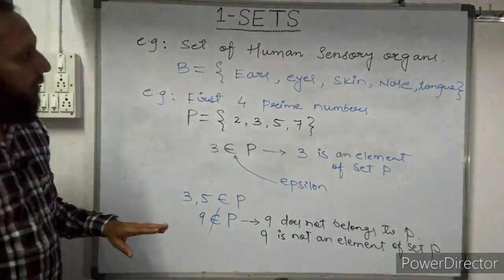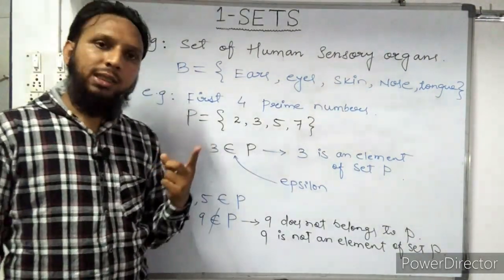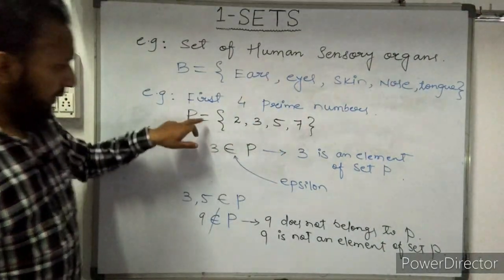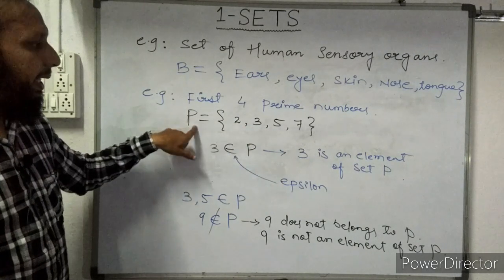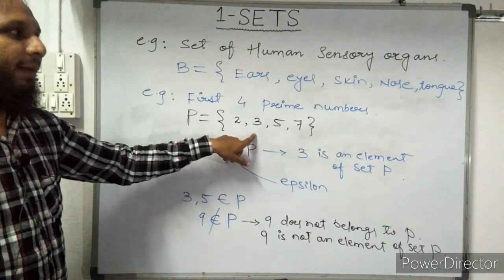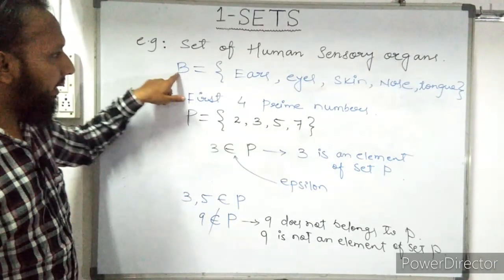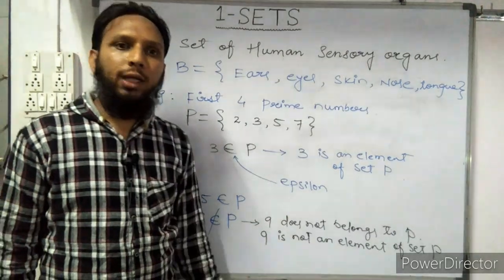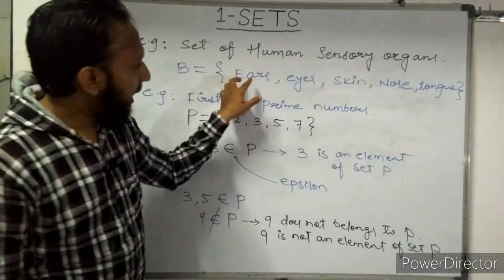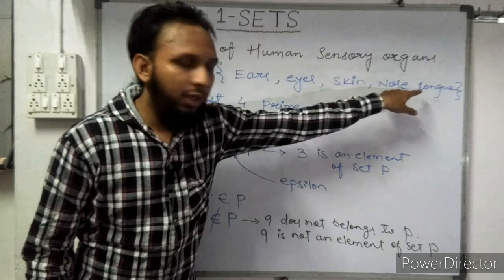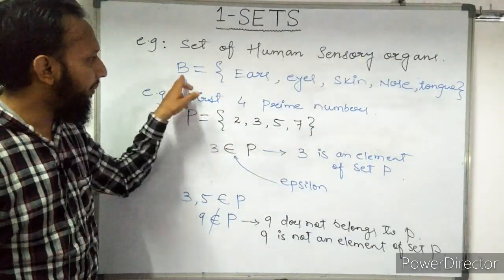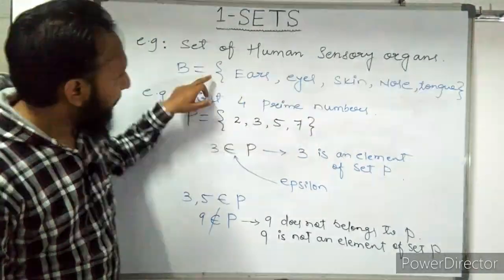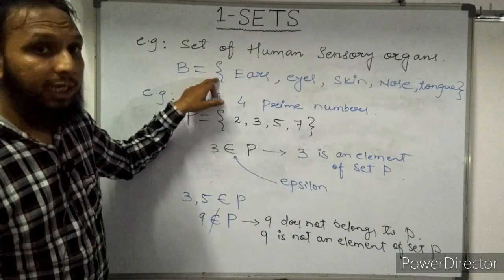गॉट इट स्टूडेंट्स? तो आज क्या क्या देखे हमने? रूल्स टू राइट सेट एंड हाउ टू रीड सेट. So this is how to read this set. P is a set of first 4 prime numbers. How to read this set? B is a set of human sensory organs. Elements ears, eyes, skin, nose, tongue all are called elements of set B, and all elements or all members are separated by commas, and this bracket is called curly bracket.